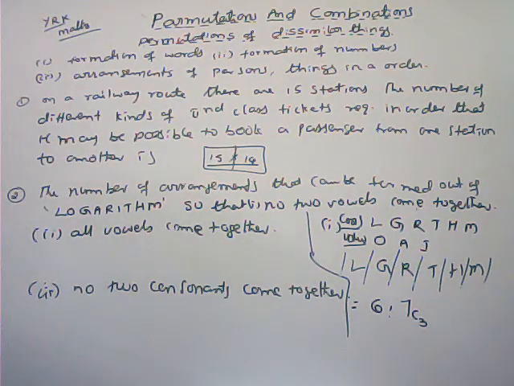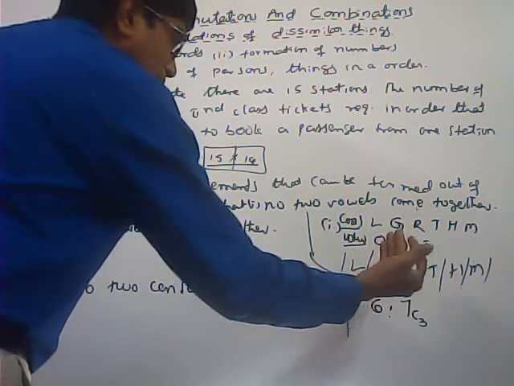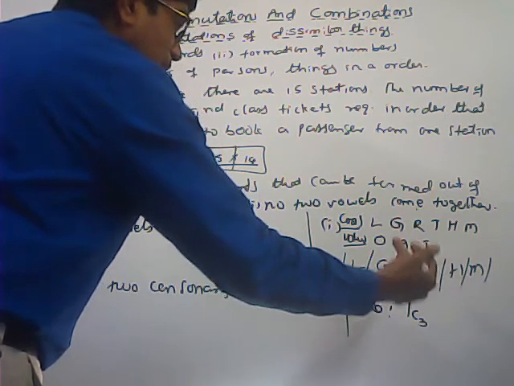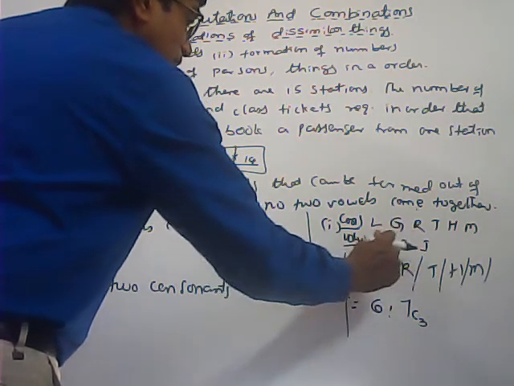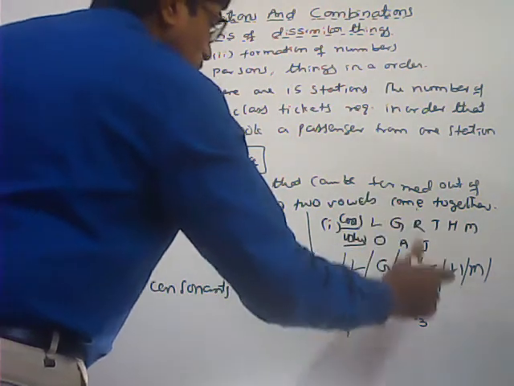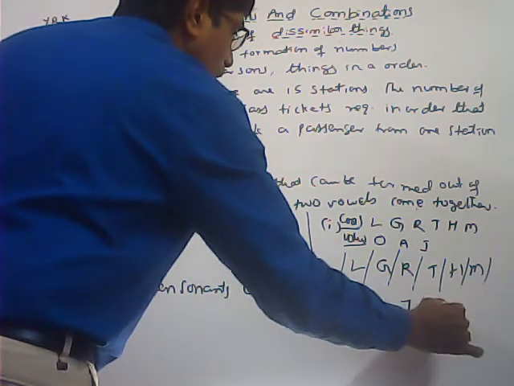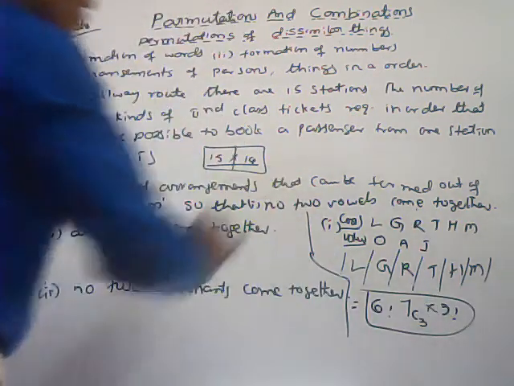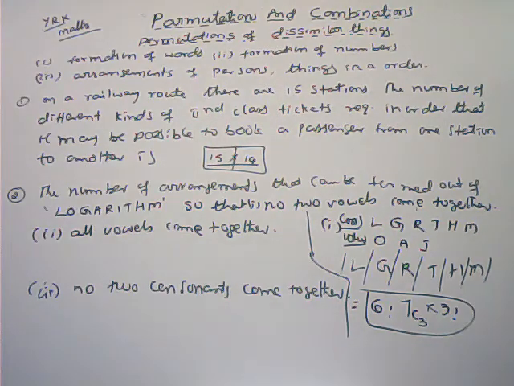The number of ways of selecting 3 places is nCr. Now in our hand 3 empty boxes are there. In those 3 empty boxes, these 3 letters can be arranged among themselves in 3 factorial ways. This is the answer. So here what we have done?